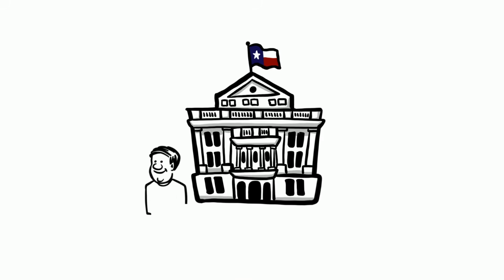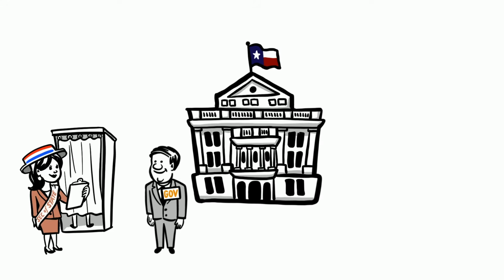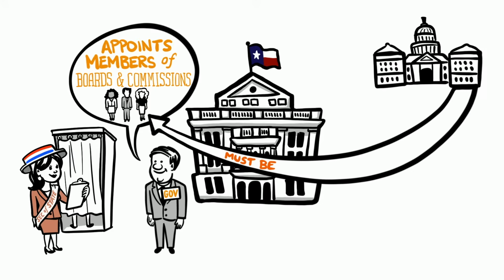The governor is the chief executive officer. The governor appoints some offices. One of those is the Secretary of State, who serves as the chief election officer for Texas. The governor can also appoint members of boards and commissions that are in the executive branch, but their appointments must be approved by 2/3 of the Texas Senate.